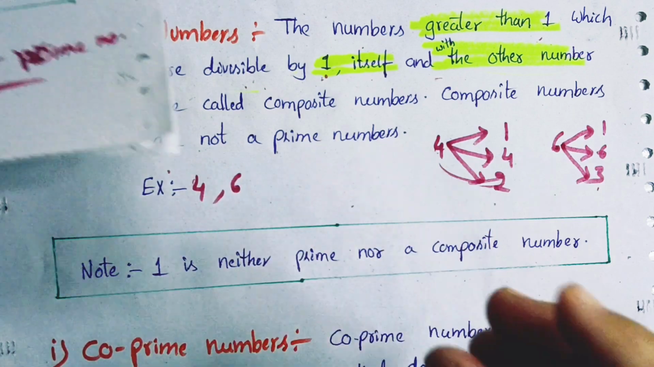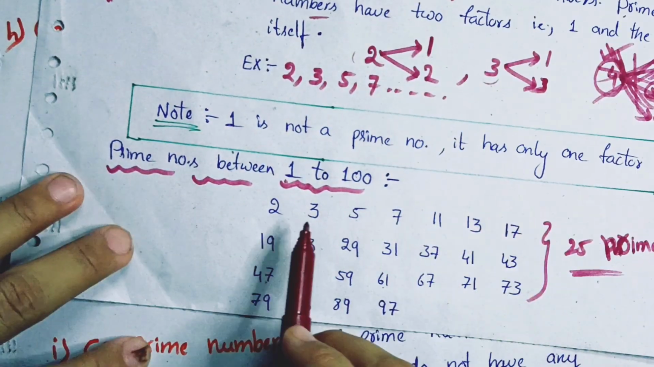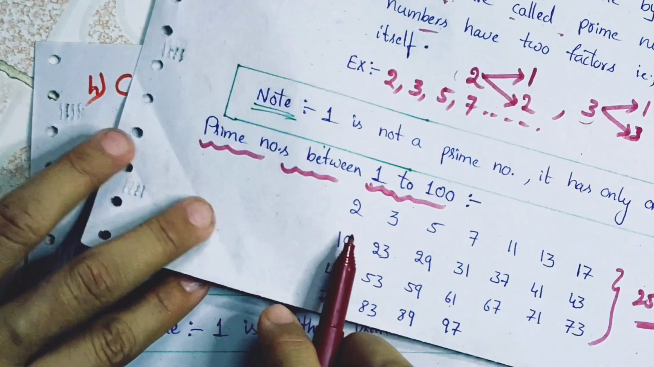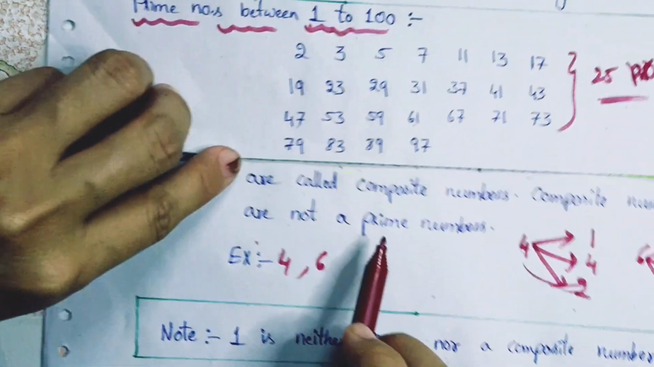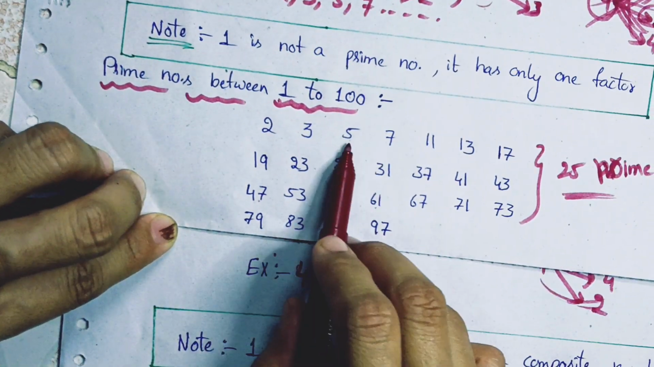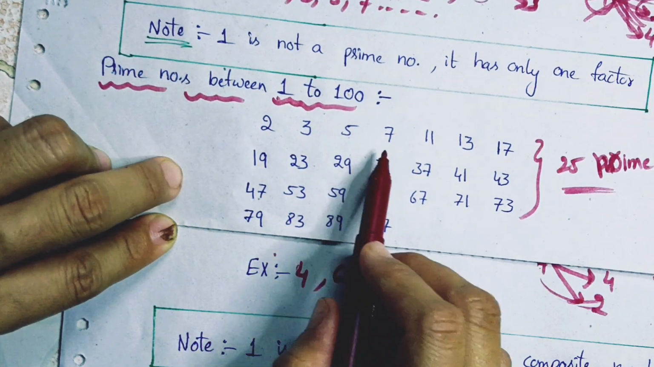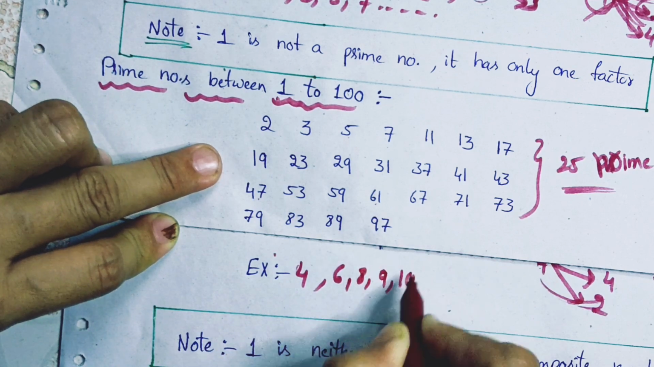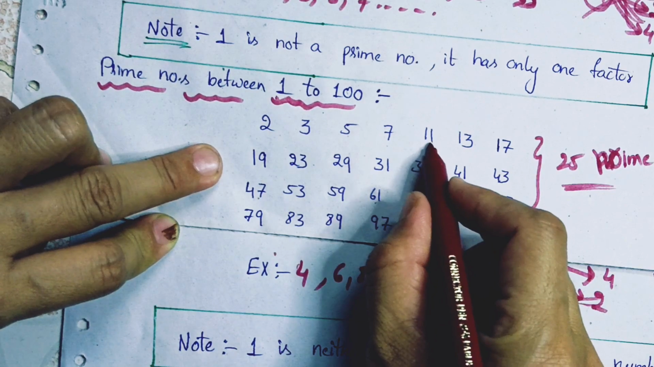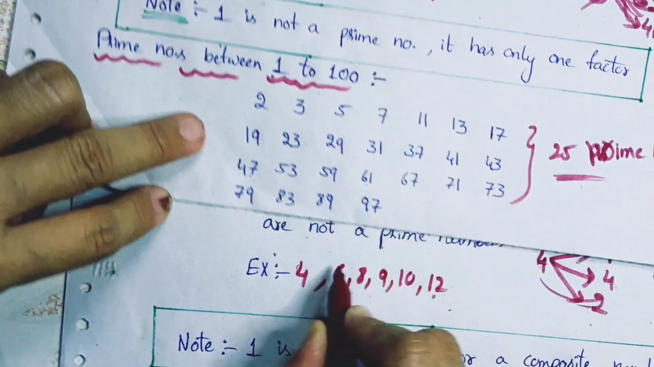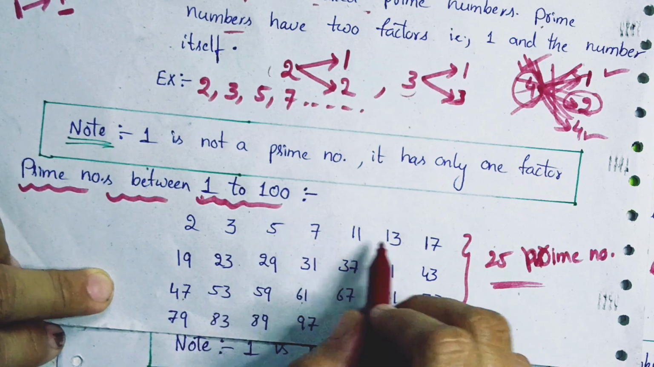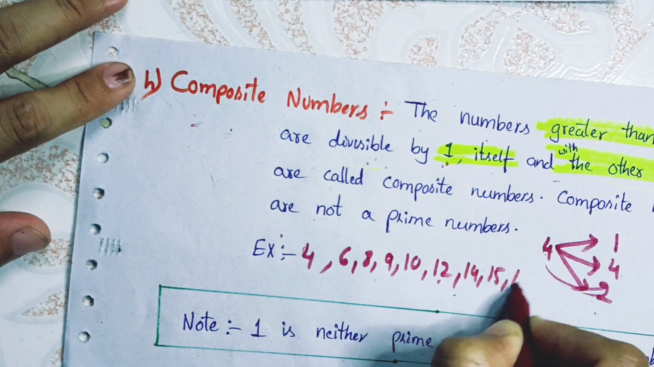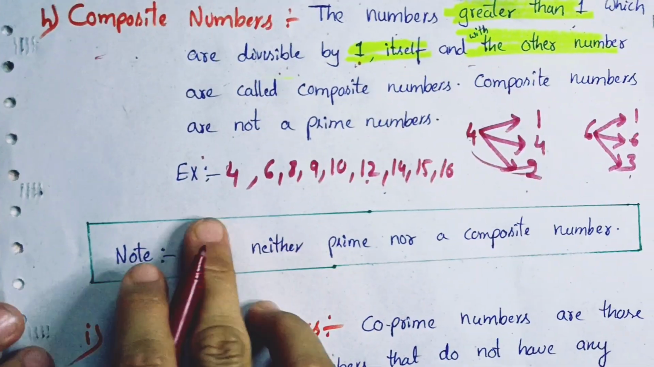Okay. If I have to tell you in the easiest way, the numbers other than these prime numbers are composite numbers. Here 2 is there, then 3 is there, 4 is not there, that means 4 is a composite number. 5 is there, so 6 is a composite number. Here 7 is there, then 8, 9, 10 are composite numbers. Then 11 is there, 12 is not there, so 12 is a composite number. Here 13 is a prime number, so 14, 15, 16 are composite numbers. Now you got the point.